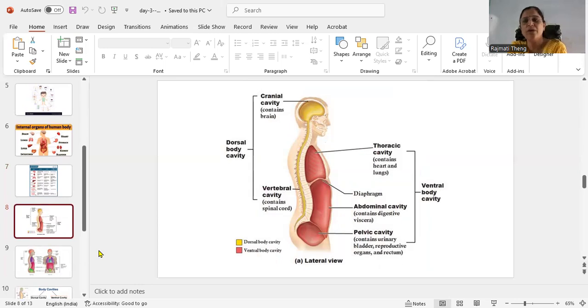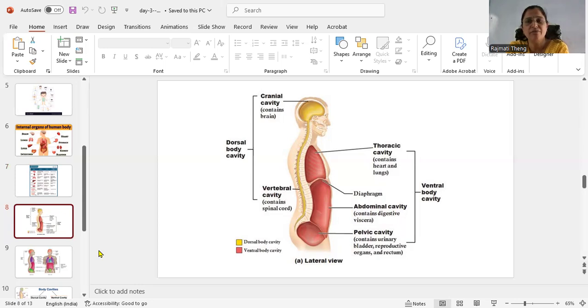Today's main topic is body cavity. In our body there are cavities, and in those cavities organs are protected. Body cavity is broadly classified into two groups: the dorsal cavity and the ventral cavity. The cavity present on the back side of the body is called the dorsal cavity.